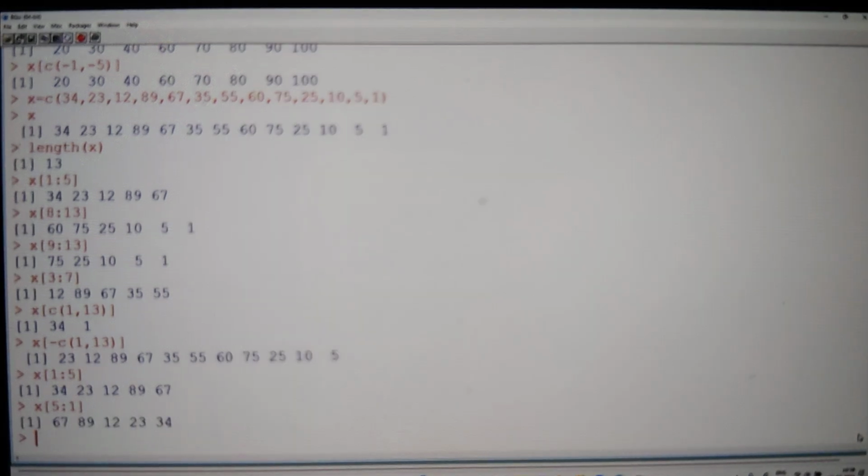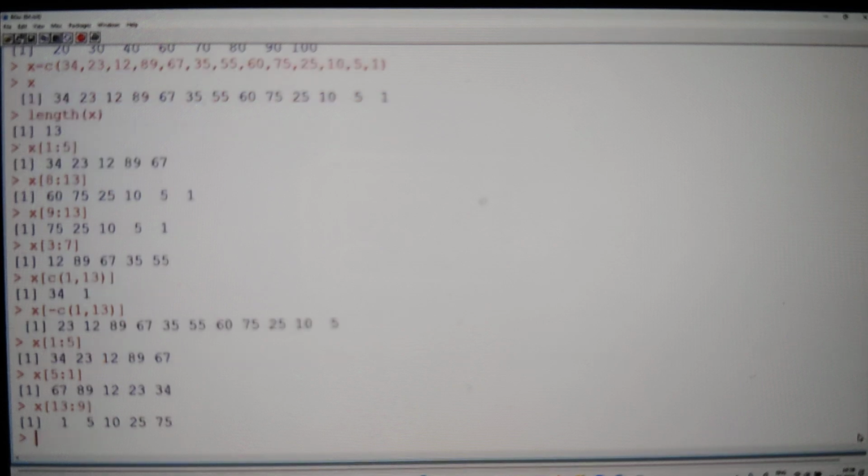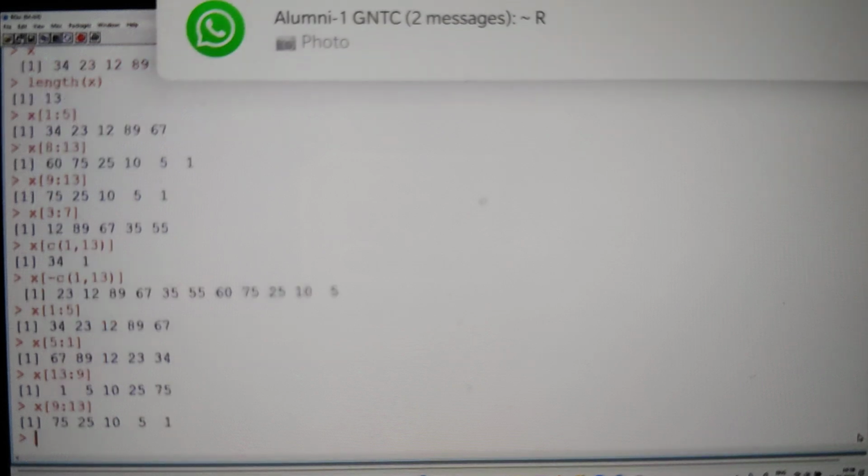Like that, it is going to be up to you. Whatever you want, we can get it. 13:9 we can say that. So the same elements previously, whatever we have written, 9:13, that is going to be coming in the reverse order. What we can say 1 to 75, here it is 75 to 1, guys. Reverse order also we can get it.